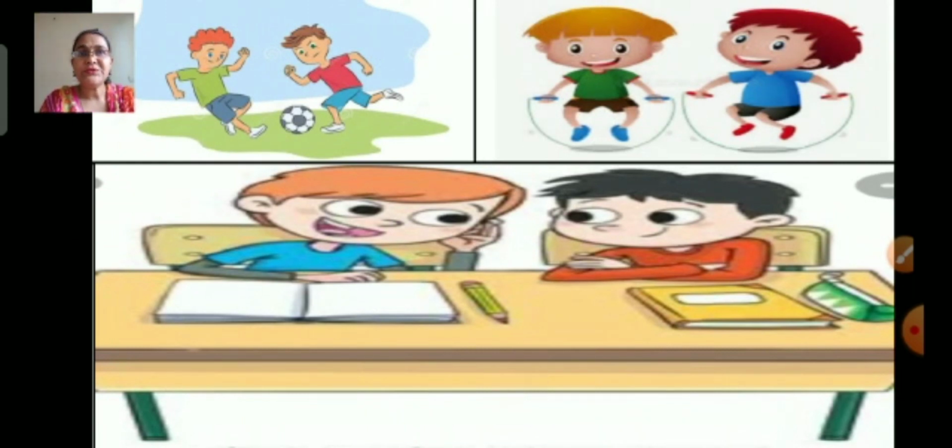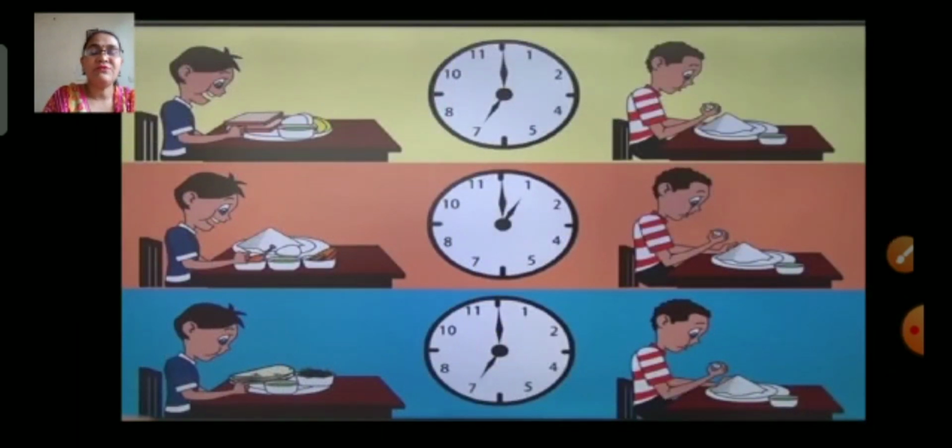Children, can you see two friends on the screen? Rohit and Mohit are the two friends. They follow very healthy habits. They play together. They also exercise together. Then they study together too. They also follow fixed timings for eating their food. But Mohit is always falling ill, while Rohit is usually very fit. So, exactly what is the difference between the two children?